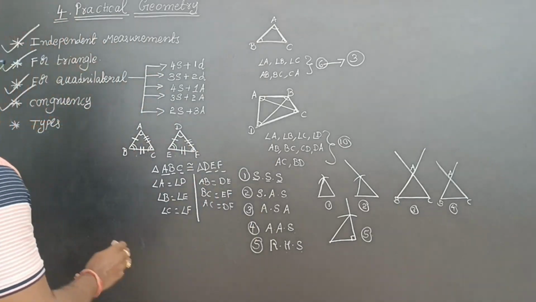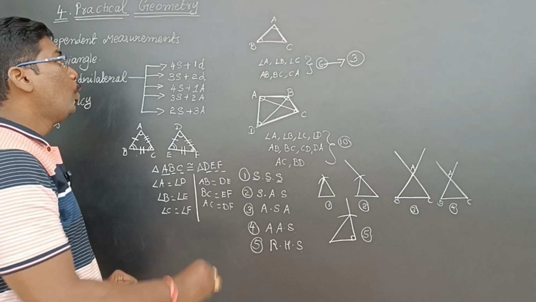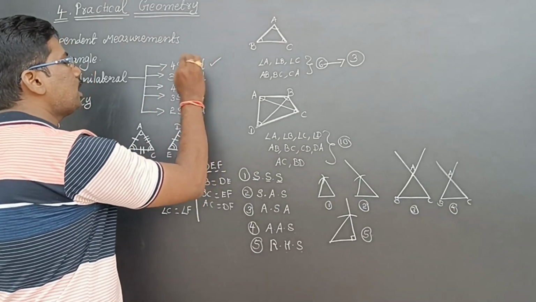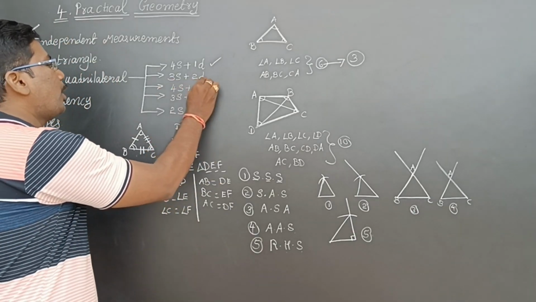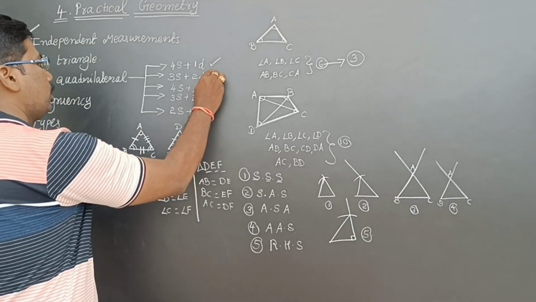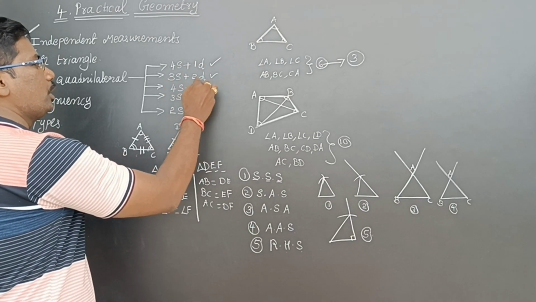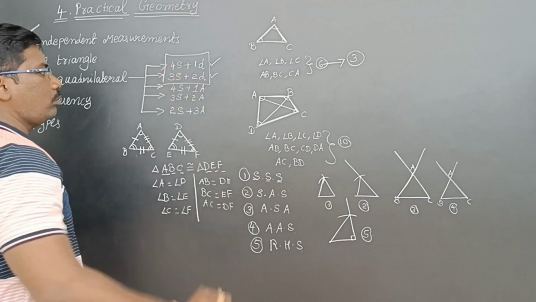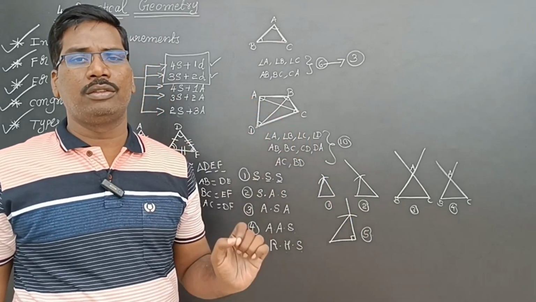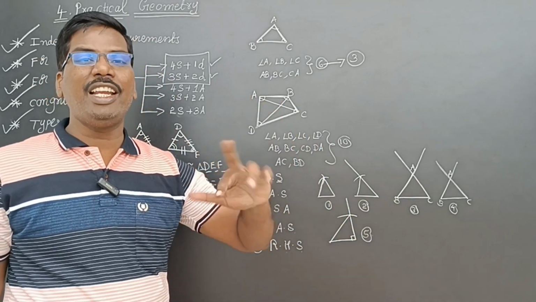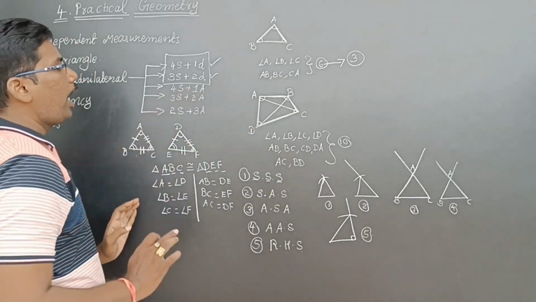So in the same way, for constructing a quadrilateral, we need to know four sides and one diagonal. Four sides, one diagonal must be there. Three sides and two diagonals must be there. See, 4s plus 1d, and 3s and 2d. So this is one part, a relation between sides and diagonals. Four sides, one diagonal. Three sides, two diagonals. Now, sides and angles measure.